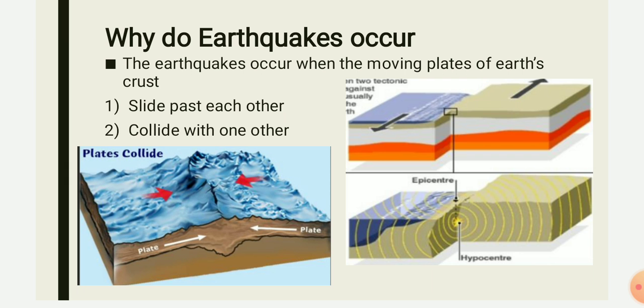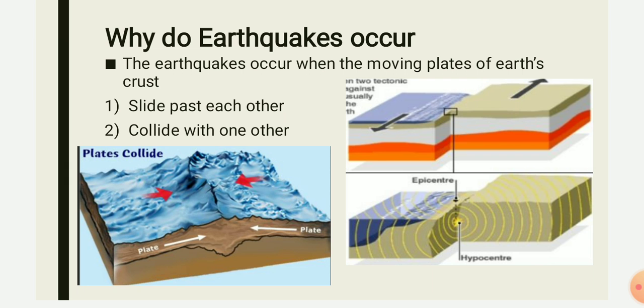Now, whenever there is a mild earthquake, after a few days we will again experience an earthquake. Why does it happen again and again? Once the gliding or collision of these plates has occurred, the tectonic plates will try to adjust themselves and move to their particular place. Because of that, once an earthquake has occurred, for sure another earthquake will occur.